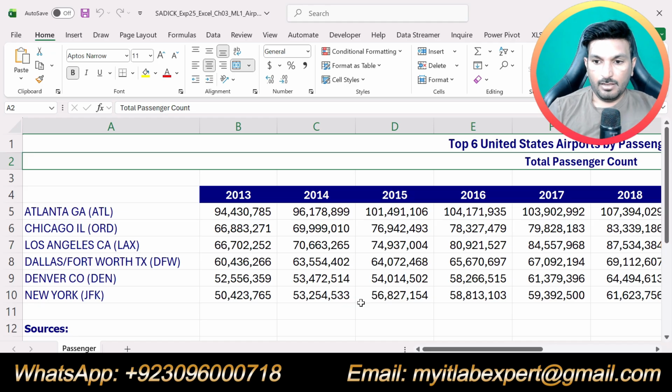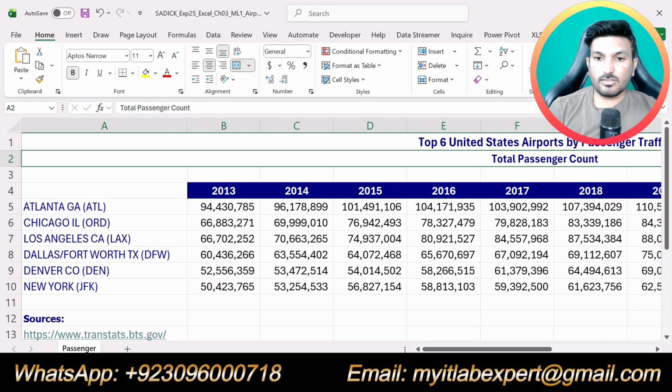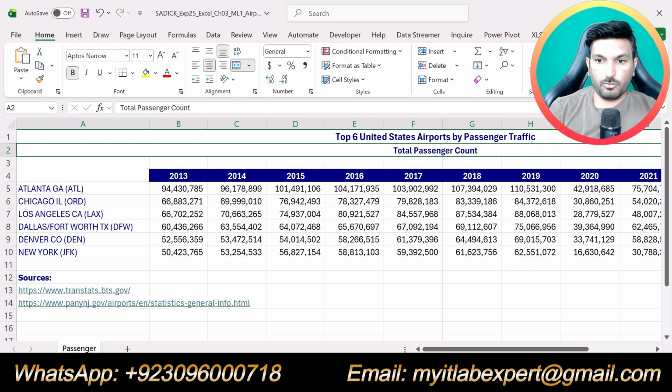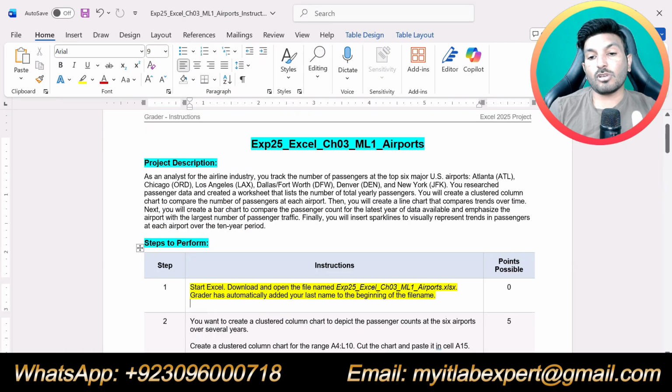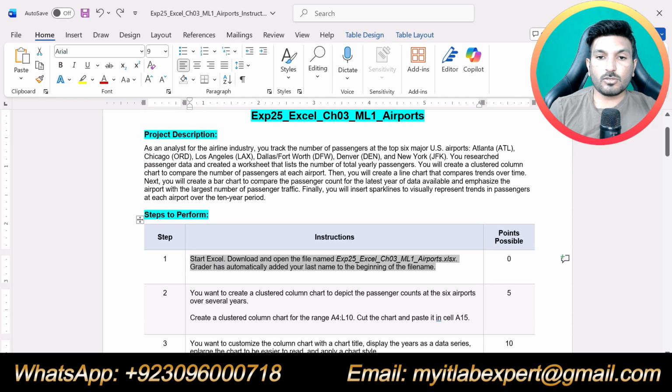We will apply all the steps to this workbook and make it final for submission. So there is nothing else to solve in step number 1, and we will go to step number 2.